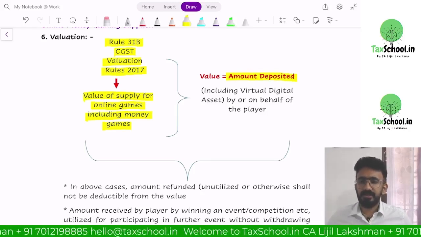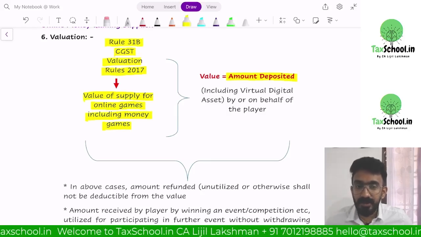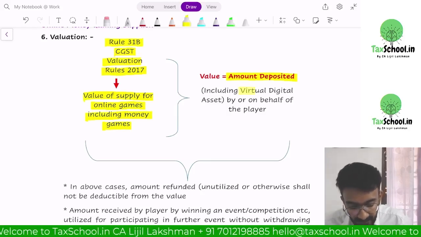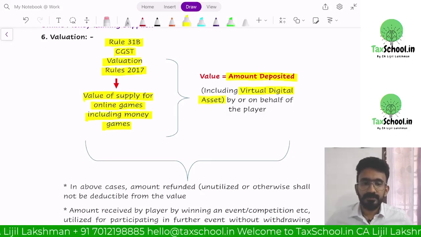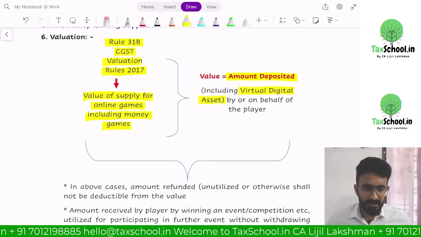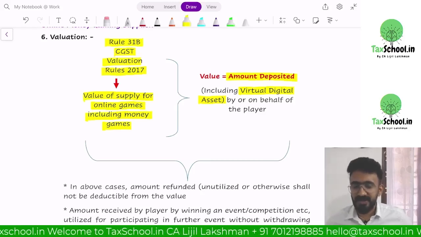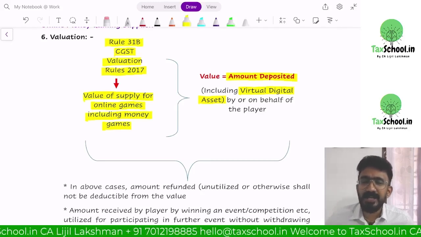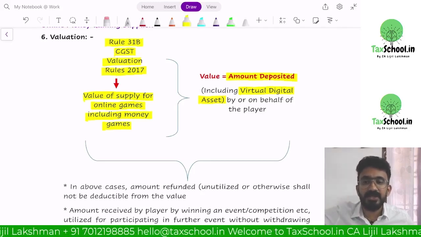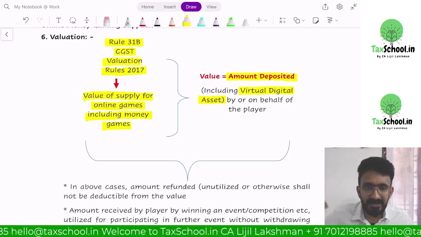Very interesting provision. When I say amount deposited, it even includes virtual digital asset. What is a virtual digital asset? Give me an example for a virtual digital asset. Cryptocurrency. Very good. Your Bitcoin is a virtual digital asset. This term virtual digital asset is coined in the Income Tax Act.